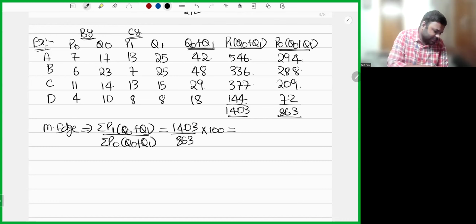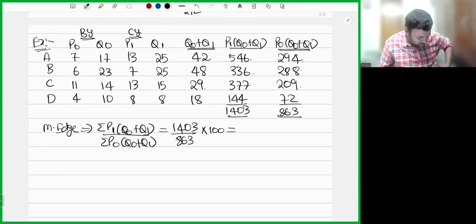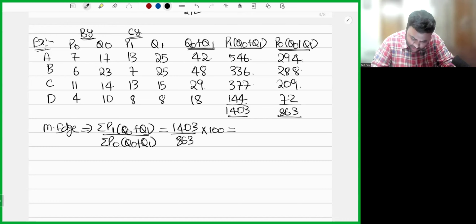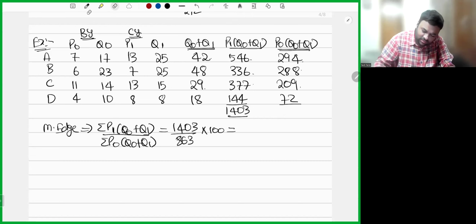It's a very simple chapter, my dear friend. There is nothing special in this chapter. That's the reason before examination it will not take much time for you to revise. Sir, what nonsense is this? Again, we have done some calculation mistake. I guess there is something wrong with my calculator today. Every time it's giving a calculation mistake. It's 973 or 863? Let me check, it's correct, only 973.